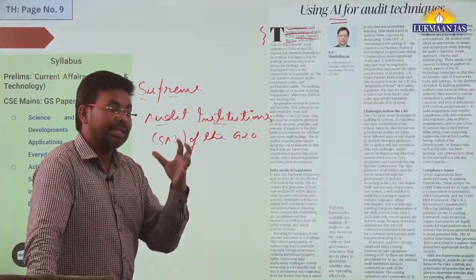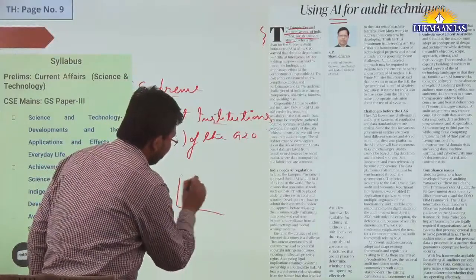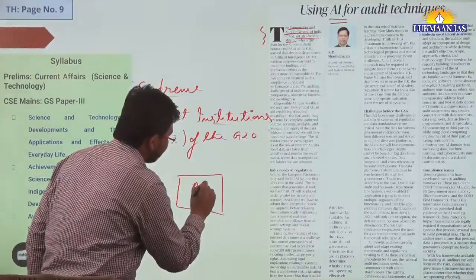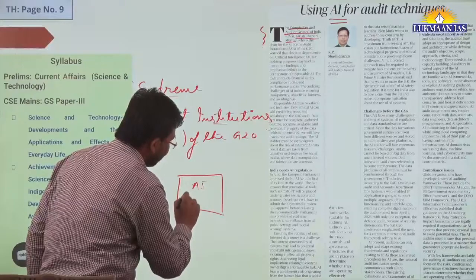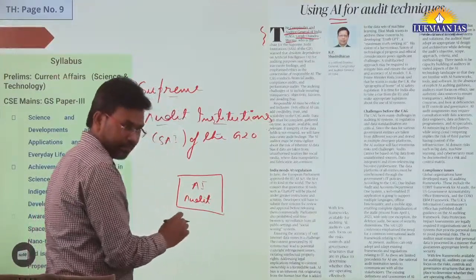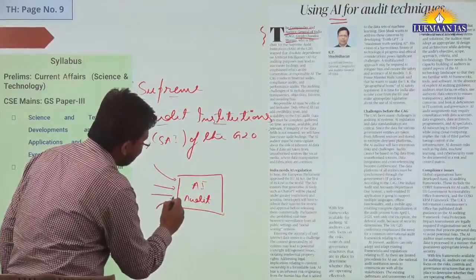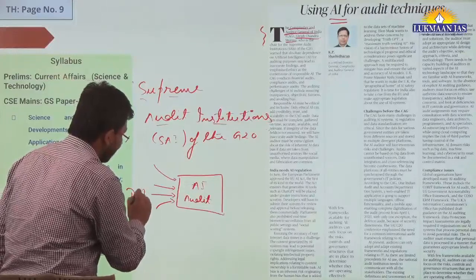For example, if we have an AI system, here we are talking about an AI based audit system, we need inputs as data.